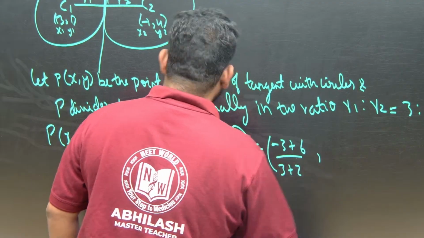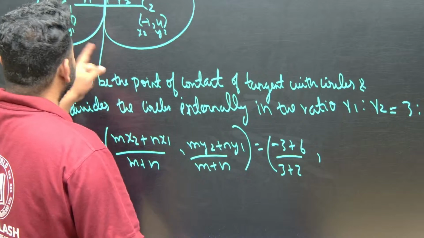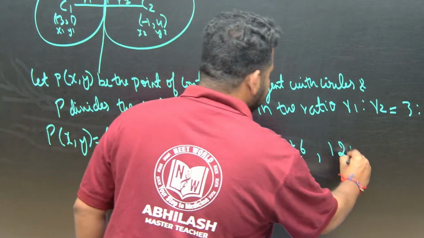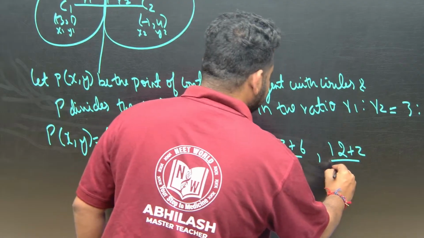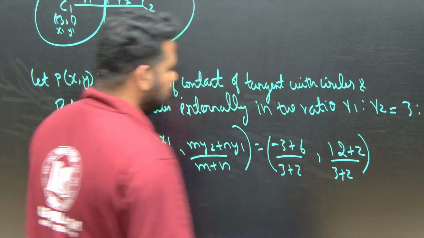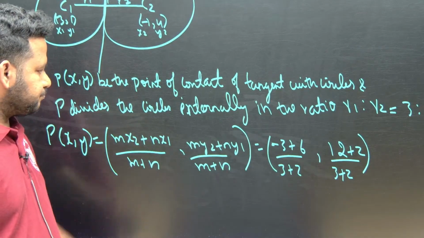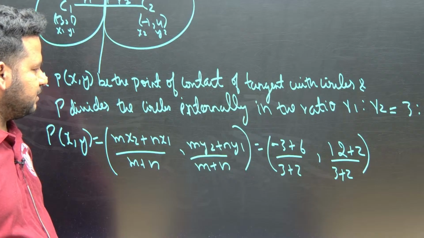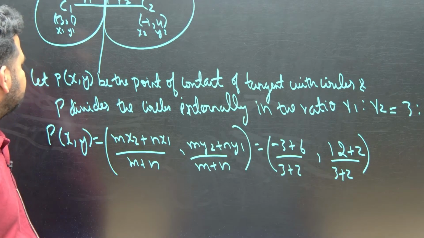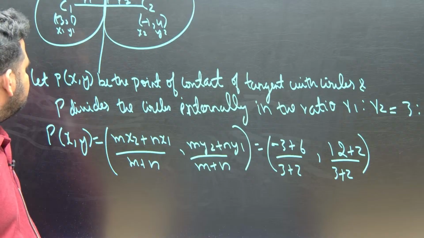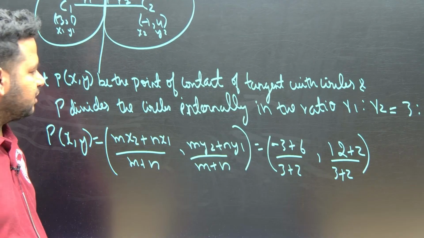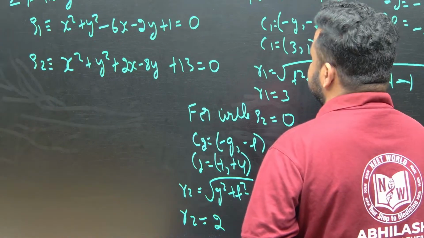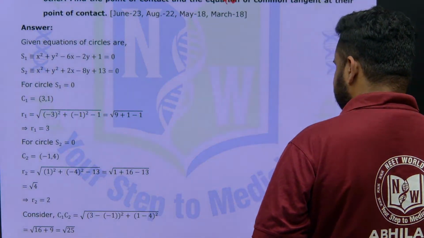Then 3 into y2, 3 fours are 12, plus 2 into 1, that is 2, divided by 3 plus 2. Now 3 by 5 and 14 by 5, correct? This is the point of contact. Let me check.